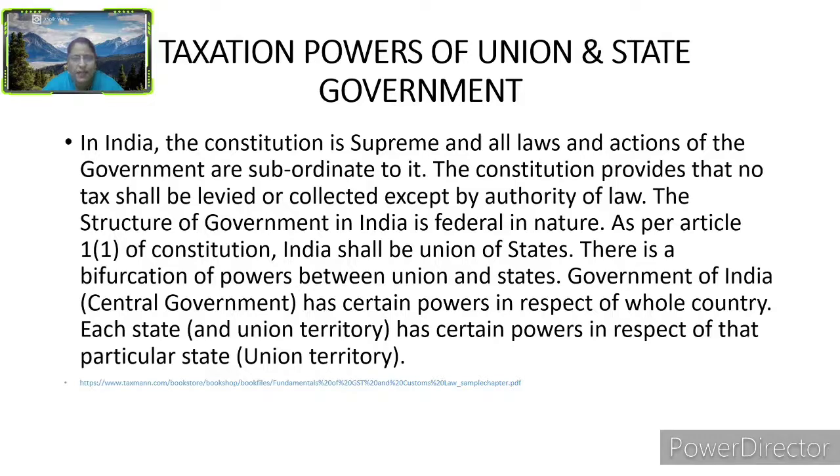There is a bifurcation of powers between the Union and the states. The Government of India has certain powers in respect of the whole country. Each state has certain powers in respect of the particular state. The authority is the government. The structure of the government has been classified. All of you know, the Central and the state governments both have their own powers.